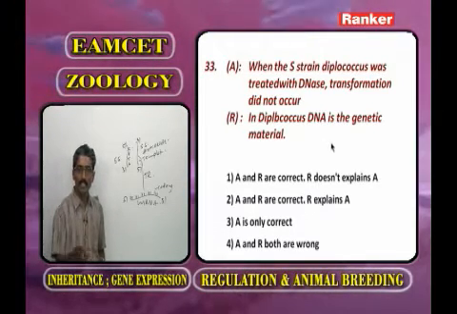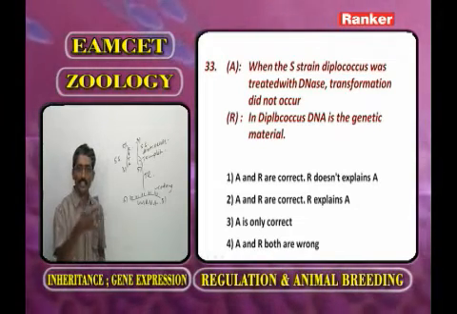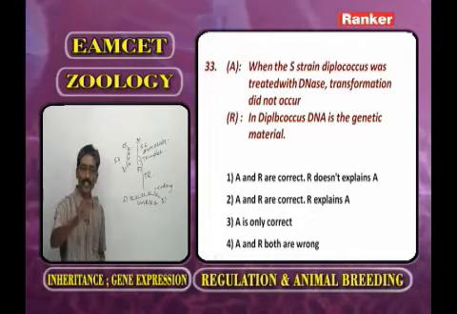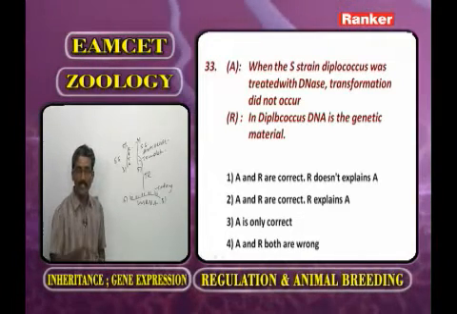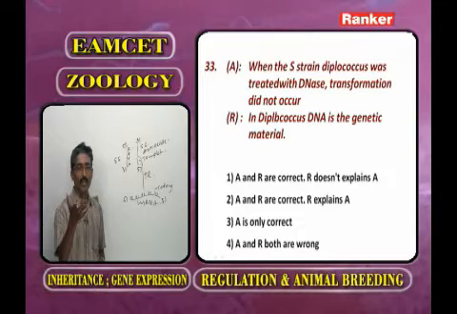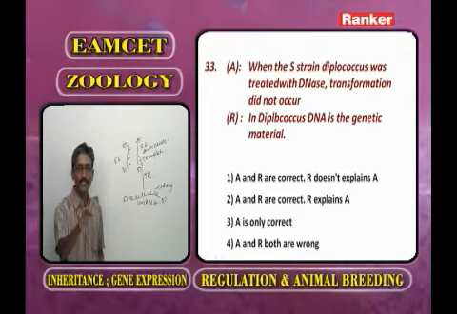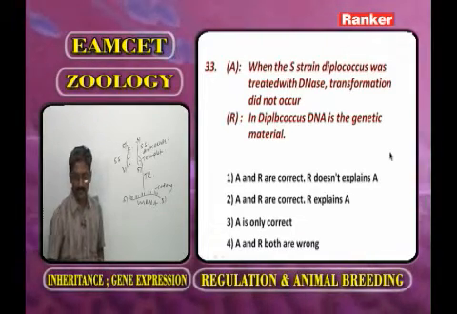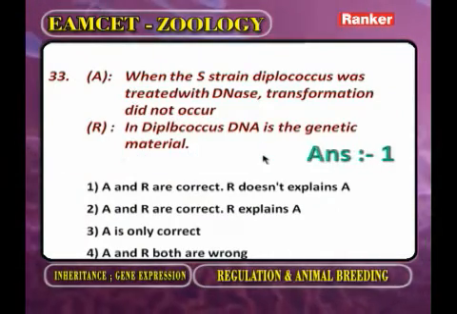So whenever the material of S strain is treated with DNase, there is no transformation, because in the S strain the material is completely digested by DNase. So there is no transformation. It means in the S strain, what type of material is present? The DNA. Such DNA is digested by DNase enzyme. So there is no transformation. The answer is... next one.